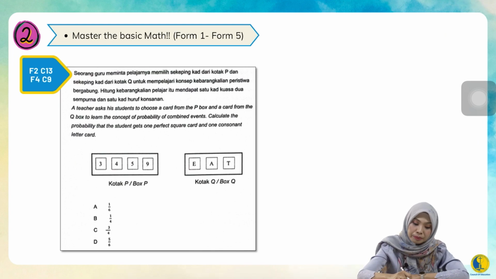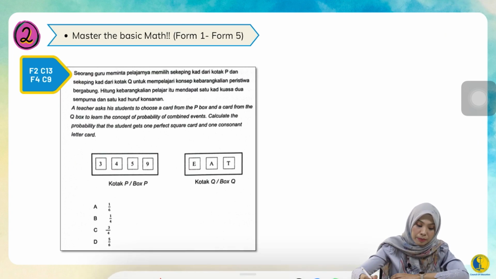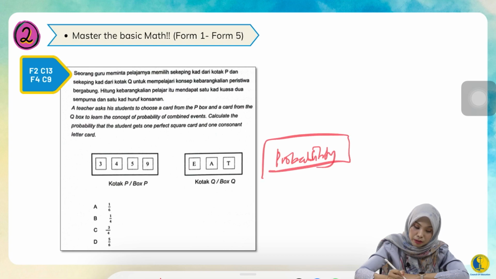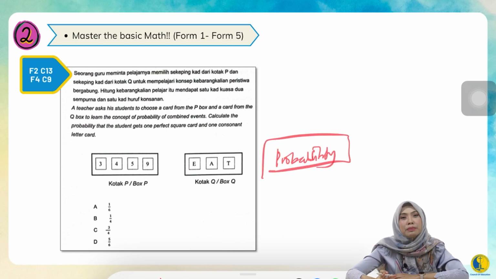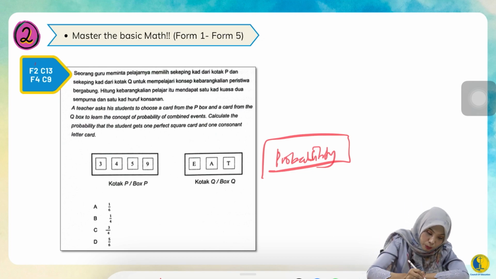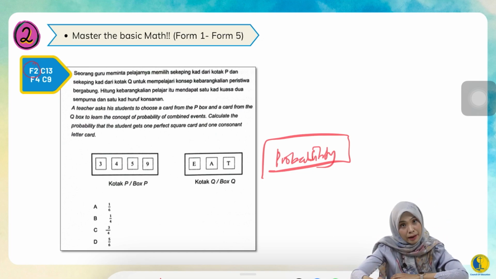For the second tip, which is master the basic maths from Form 1 to Form 5, this is the probability chapter. There is a continuation of probability and it's a bit complicated when you go to Form 4. So what is the sad news? If you don't really care about the Form 1 and Form 2 probability that you learned, and don't bother to really understand it, so literally you have zero knowledge on that, and you thought you will be okay when entering Form 4 with this topic, I'm so sorry, you're wrong.